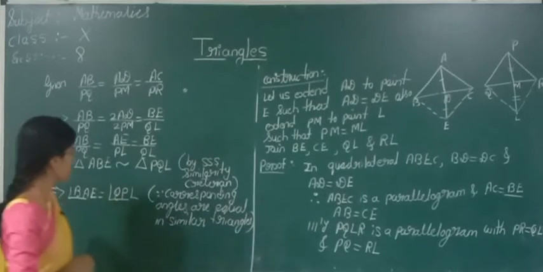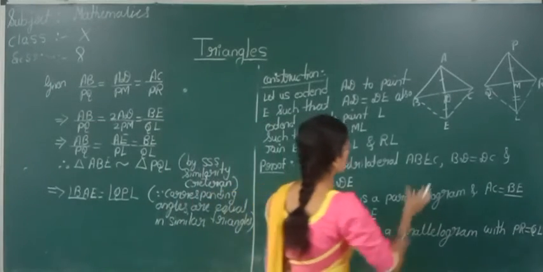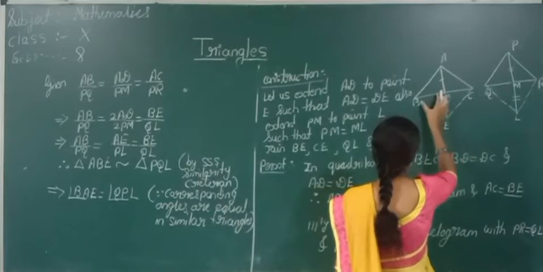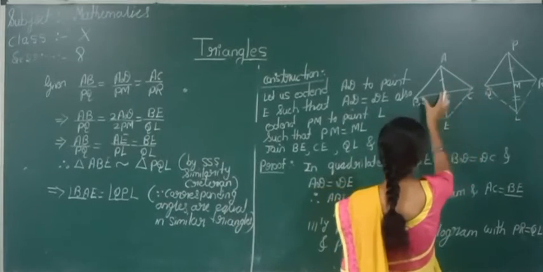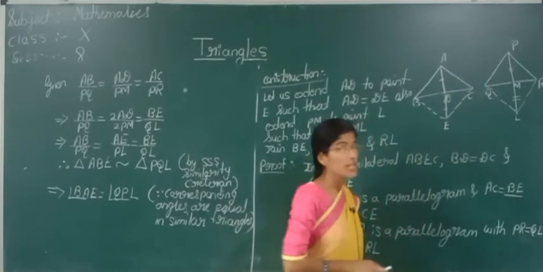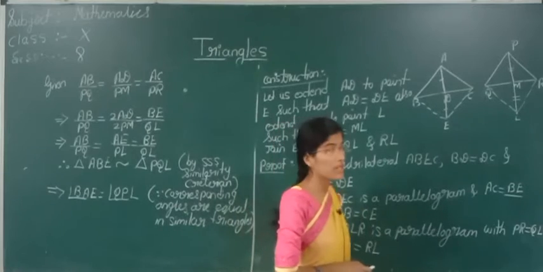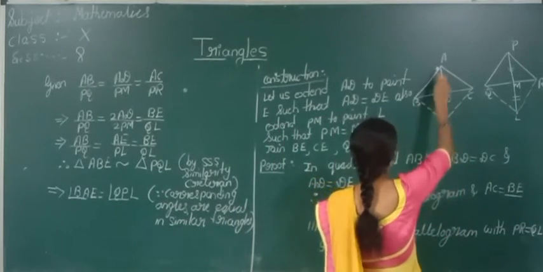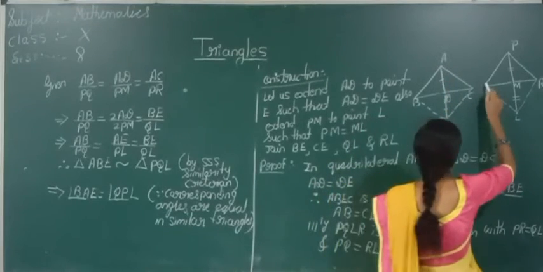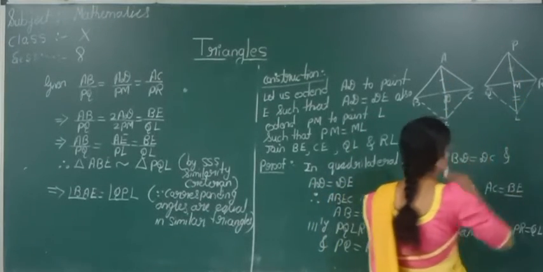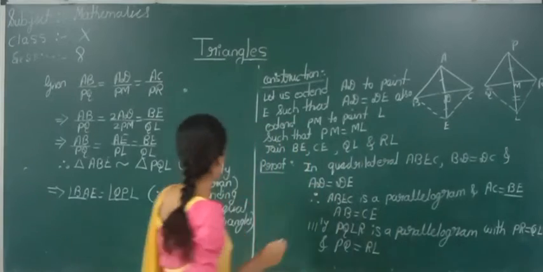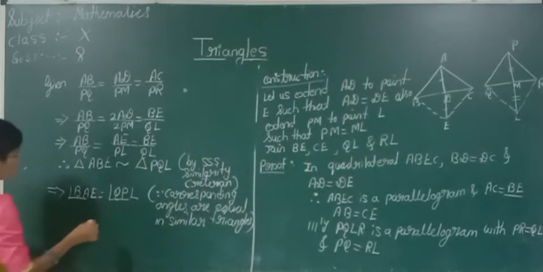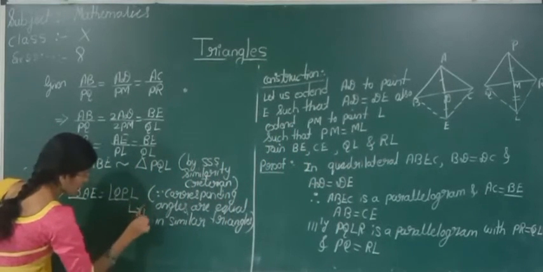See here, now we got to know that these two triangles are similar. If these two triangles are similar, definitely their corresponding angles are going to be equal. That is, angle BAE is equal to angle QPL. Similarly we can call this equation number 1.